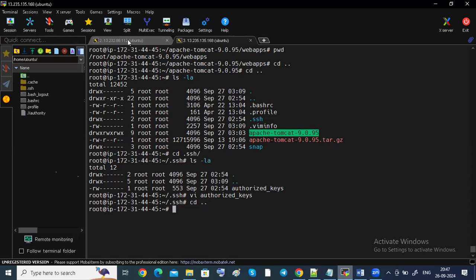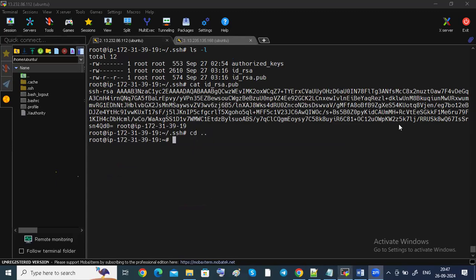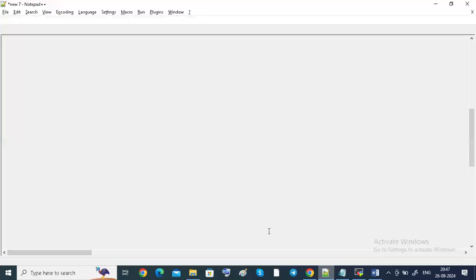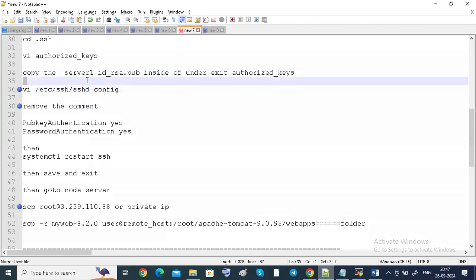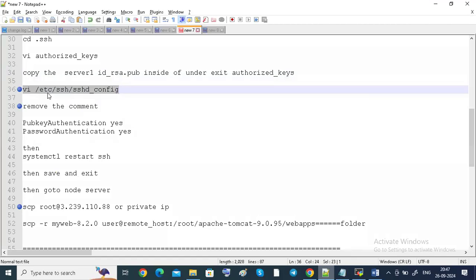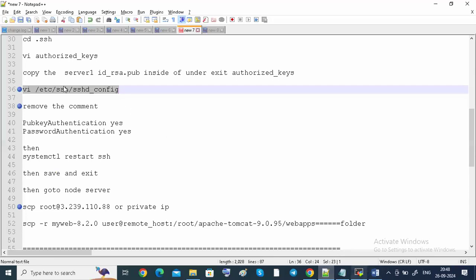SSH configuration, guys. In both systems, I have to do SSH configuration. Okay. See, now I have to do this SSH configuration. So there is a path for SSH configuration, vi. See, all configuration files will be stored in /etc, guys. When we discussed this in the starting class itself, we already discussed the file system and hierarchy, what the root directories are and everything. That time I already explained, guys. All configuration files will be stored in /etc.